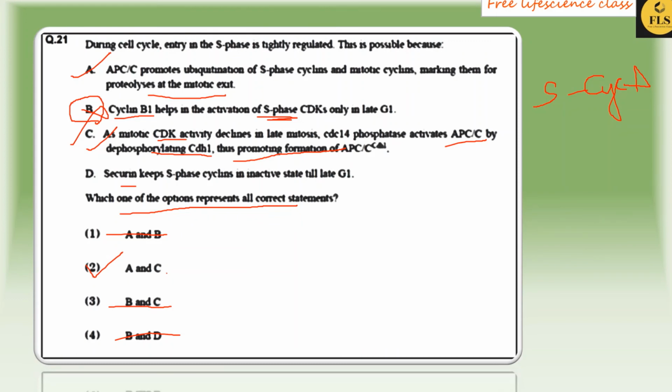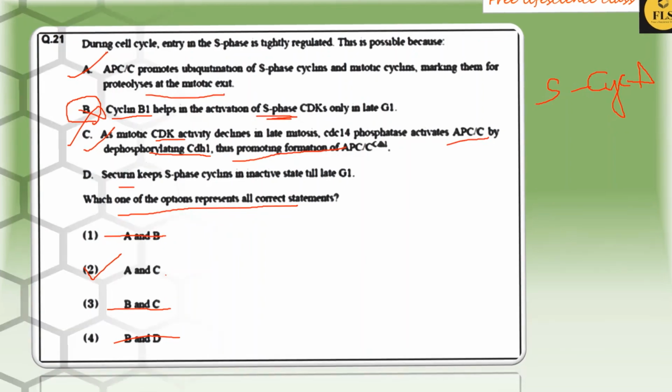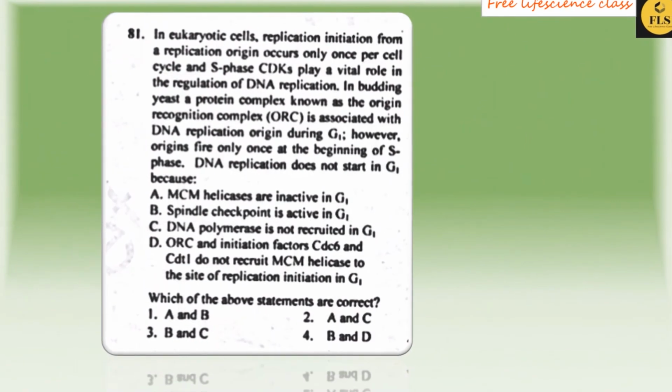So in eukaryotic cells, replication initiation from a replication origin occurs only once per cell cycle, and S phase CDKs play a vital role in the regulation of DNA replication. In budding yeast, a protein complex known as the origin recognition complex, ORC, is associated with the DNA replication origin during G1. However, origins fire only once at the beginning of the S phase.